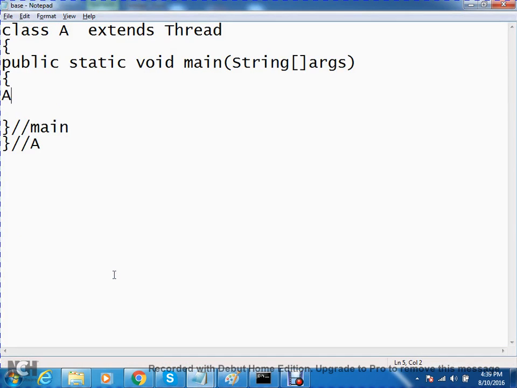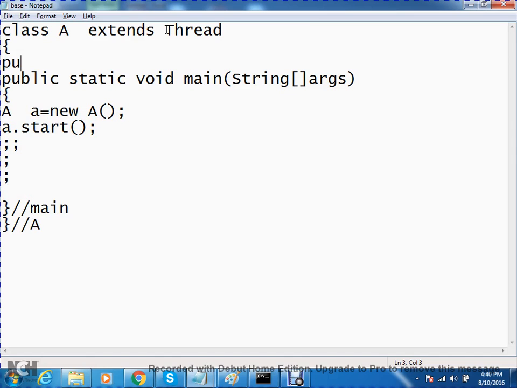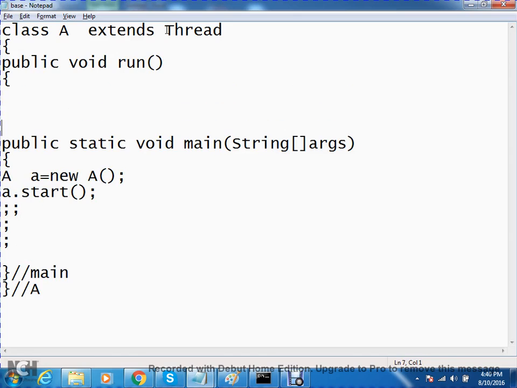Observe here. Now if I create a class object, I will have the thread class start method, which I can access through inheritance. Now a dot start. That's all. By default, one thread is there. Yes or no? It is starting at 8, and at 8:1 it is creating one more thread. That thread will go and directly execute the run method.